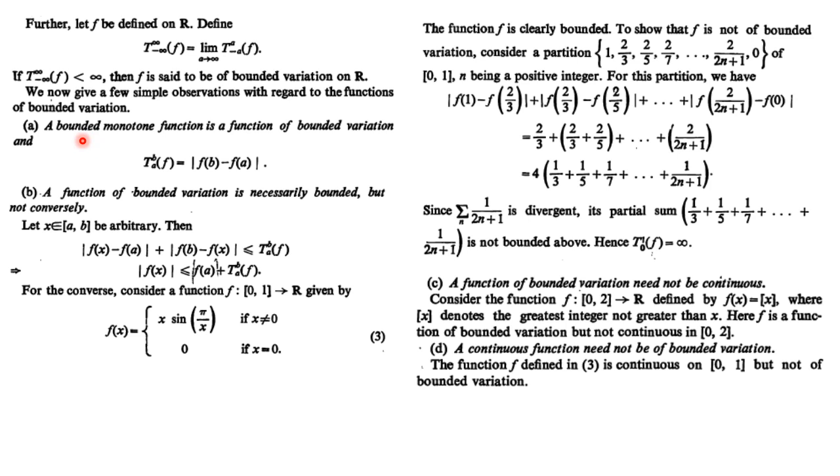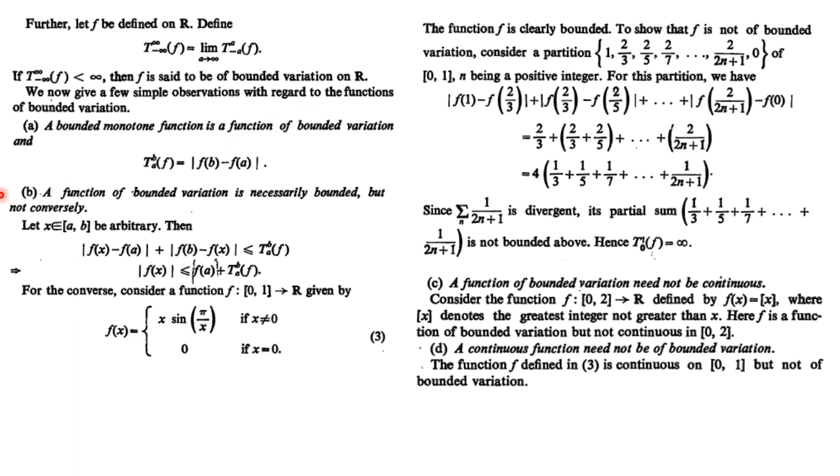So once again, see what is given to us. We are given a bounded monotone function. The function being bounded means f(b) and f(a) are both finite numbers. Secondly, it is monotone; suppose it is monotone increasing. First we take a partition of the interval [a, b], say x0, x1, x2, x3, up to xn. Clearly, since our function is monotonic increasing, f(x0) is less than or equal to f(x1), which is less than or equal to f(x2), and so on up to f(xn).